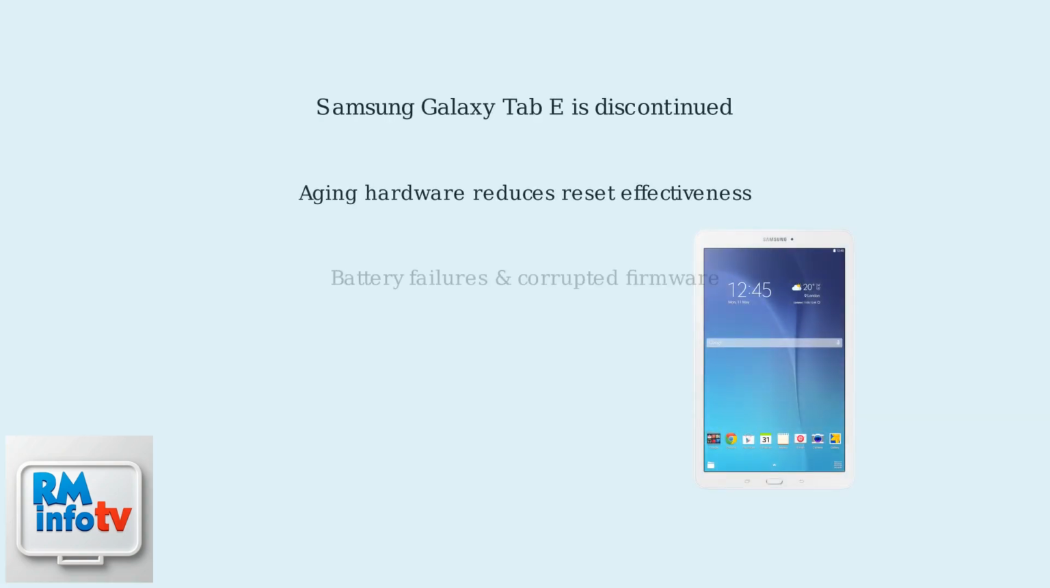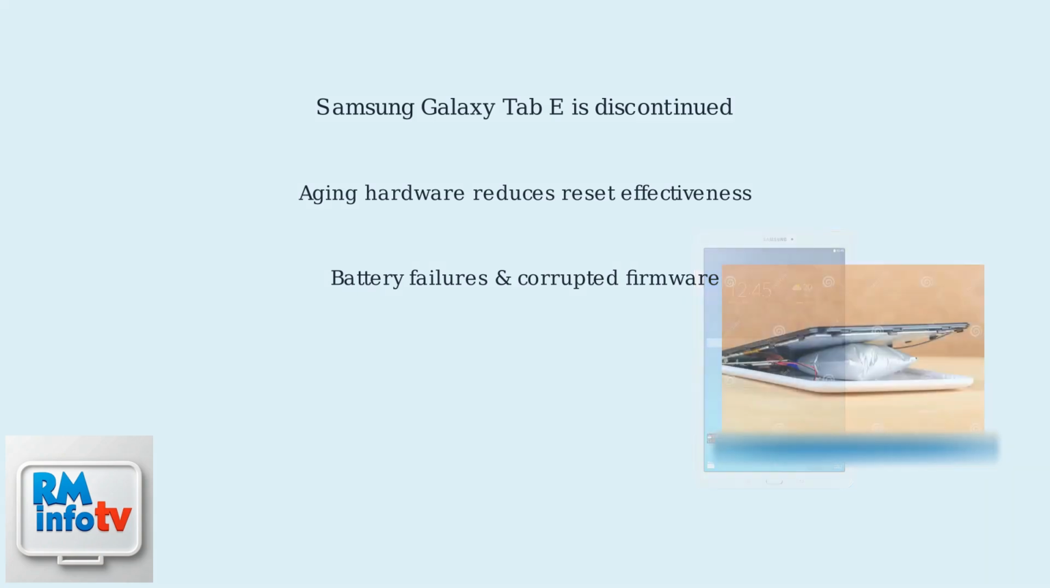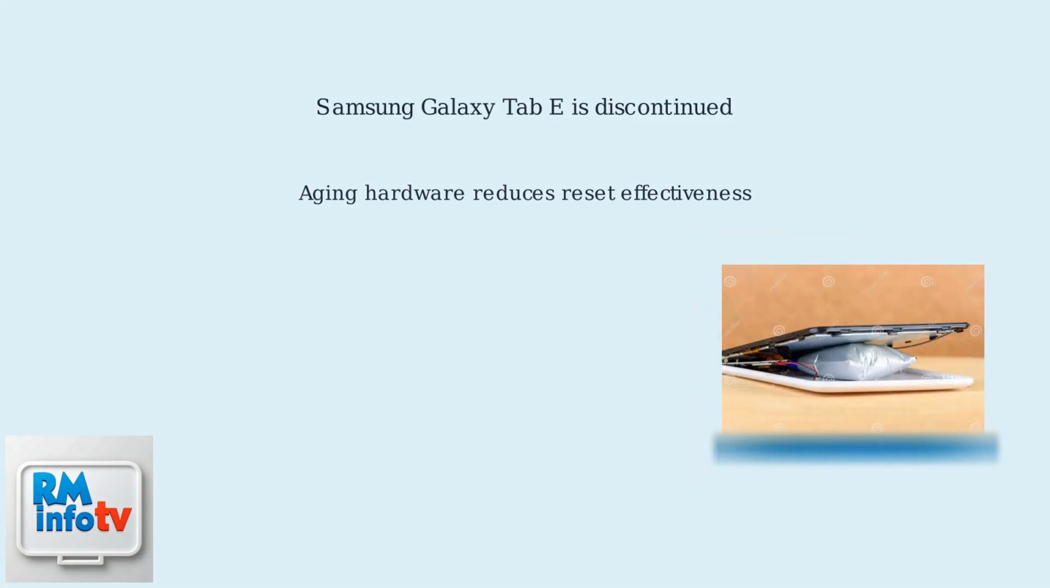The Samsung Galaxy Tab E is an older, discontinued model that reached end-of-life support around 2020 to 2022. As the hardware ages over 8 to 10 years, factory resets become less effective due to battery degradation and potential firmware corruption. Hardware issues like swollen batteries pushing against screens are common, and repeated resets can expose these problems. Statistics show a 35% failure rate in reset attempts for Tab E models compared to newer devices.